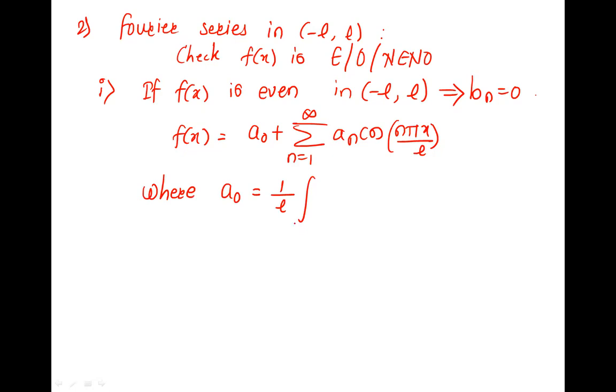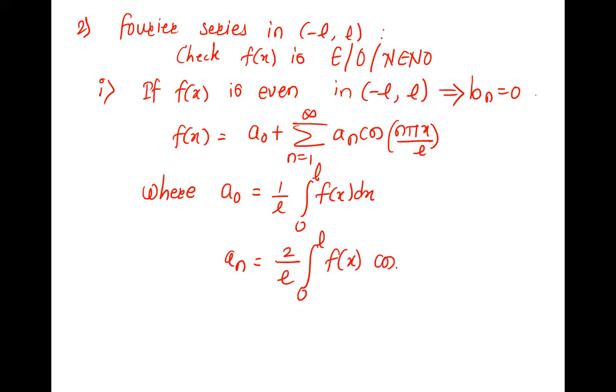The integration is from minus L to L, no, 0 to L. It is 1 upon 2L minus L to L, but as it is even, it becomes 2 times 0 to L. The 2 cancels, right? So the integration is 1 upon L, 0 to L, f of x dx. Correct. And an is 2 upon L, integration 0 to L, f of x into cos n pi x by L dx.